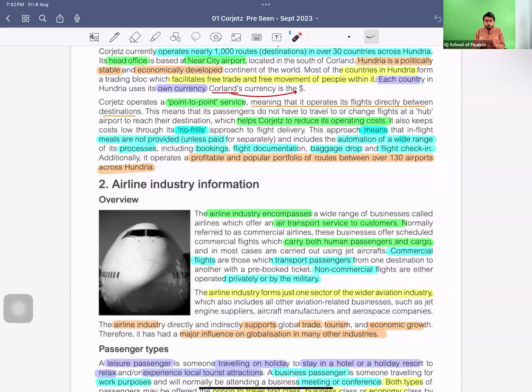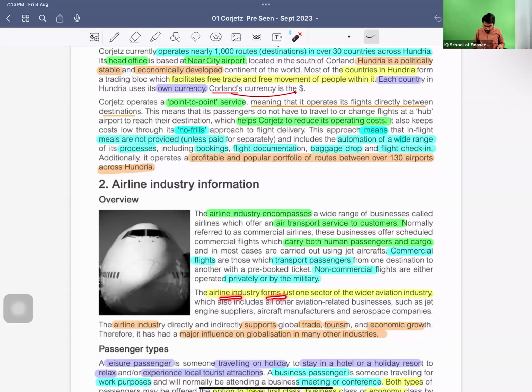So there are two options available in this industry. Commercial flights transport the passengers, and the non-commercial flights are operated by the military, to transport military soldiers, ammunition and equipment, everything.